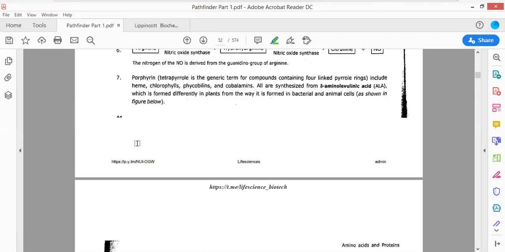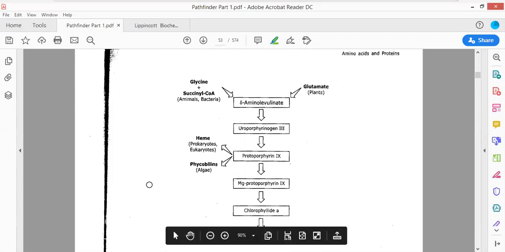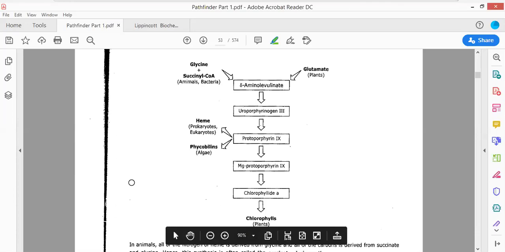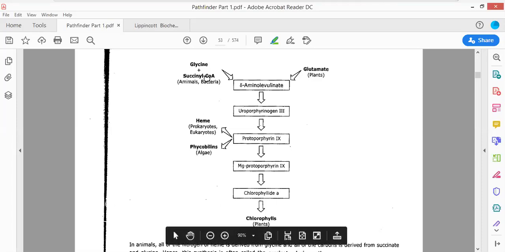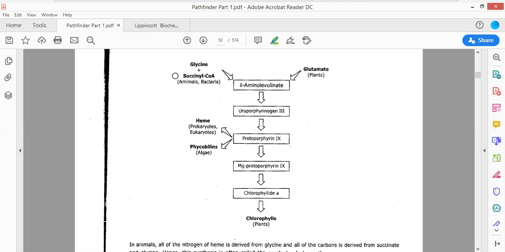Now see this, this is very important. Do you know that chlorophyll and hemoglobin have certain things very common? In the prehistoric evolution of life on earth, there were two different types of organisms: one was plants, another was animals. So this is plant, and these are animals and bacteria.